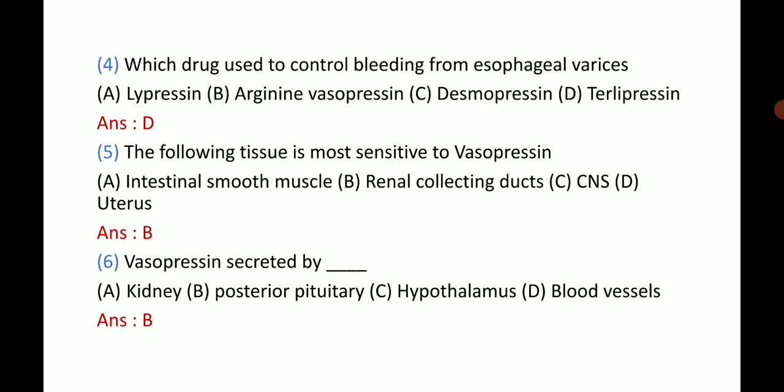Renal collecting duct. Sixth, vasopressin is secreted by A, kidney, B, posterior pituitary, C, hypothalamus, D, blood vessels. The answer is B, posterior pituitary. Vasopressin is synthesized in the hypothalamus, but it is secreted by the posterior pituitary.